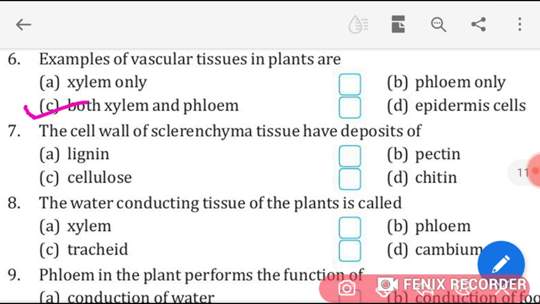The cell wall of sclerenchyma tissue have deposits of what? Lignin, pectin, cellulose or chitin? Answer is lignin. Then next, the water conducting tissue of the plants is called what? Xylem, phloem, trachea or cambium? Correct answer is xylem.